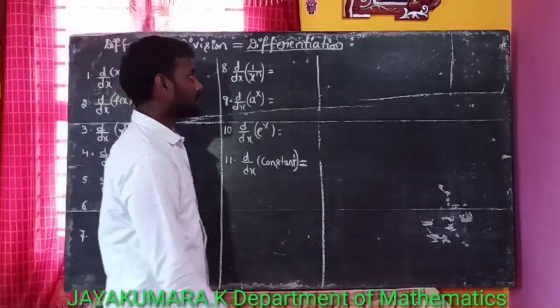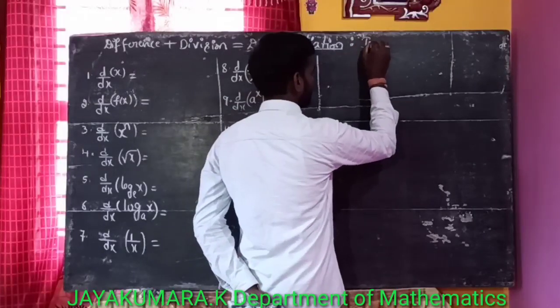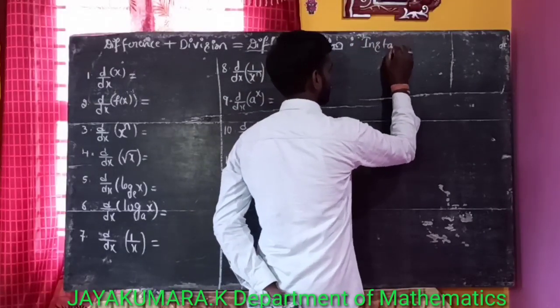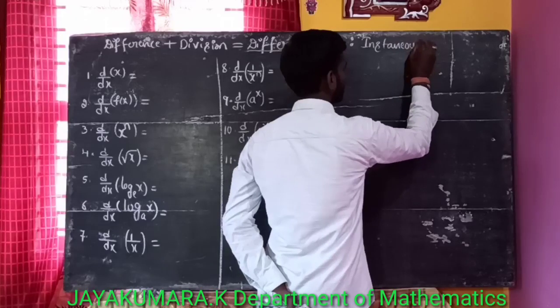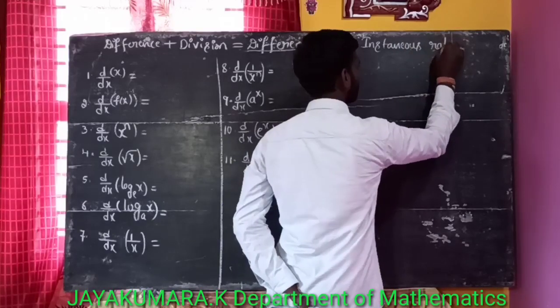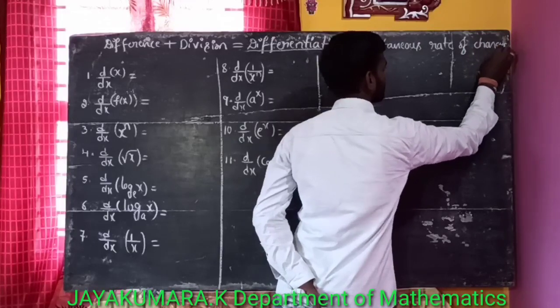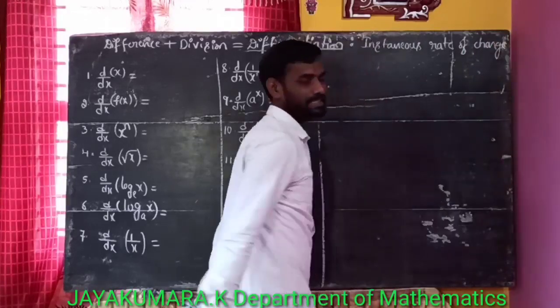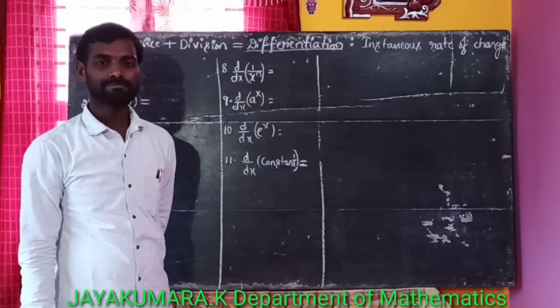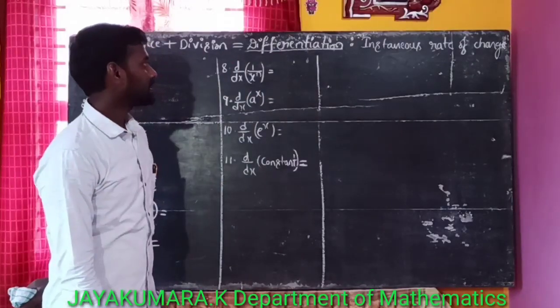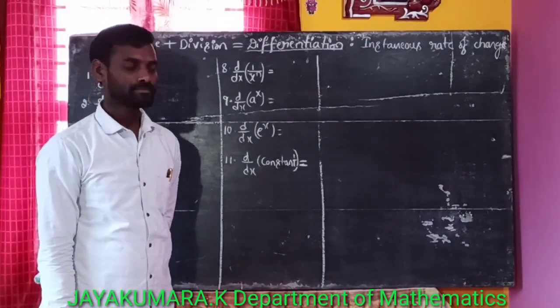Or the instantaneous rate of change, instantaneous rate of change is called the differentiation. There is another definition for differentiation.